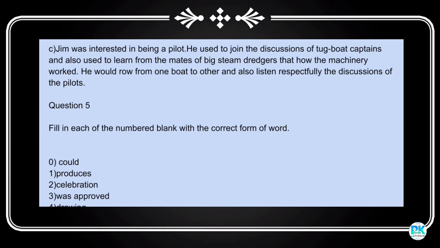Okay. Now question 5. Fill in each of the numbered blanks with the correct form of the word given in brackets. 0 is already mentioned. First one is produces. Second, celebration. Third, was approved. Now the next page.